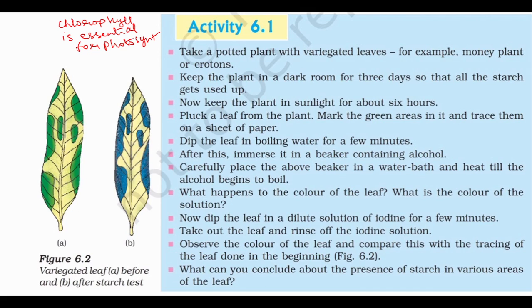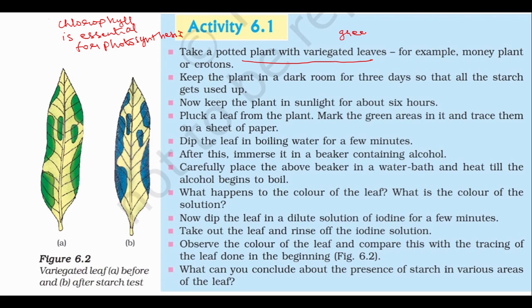This we are demonstrating with the help of activity 6.1. So what do you have to take? You have to take a potted plant with variegated leaves. What do you mean by variegated leaves? The leaves which have both colors, that is green and another color.